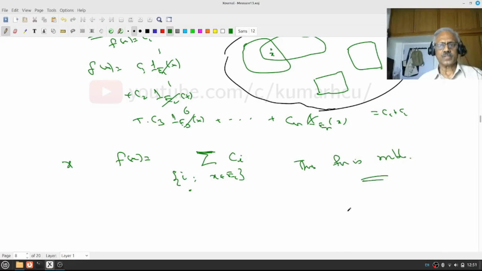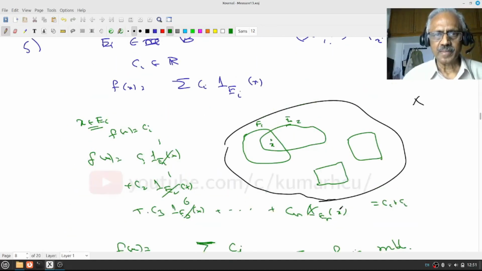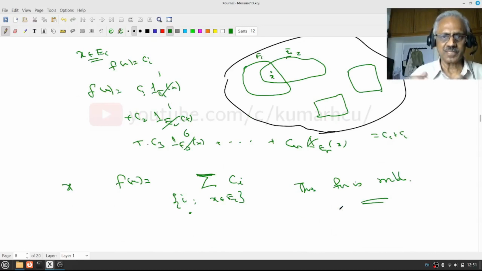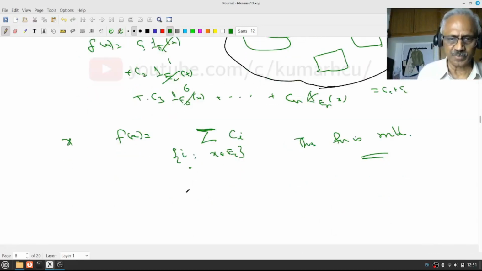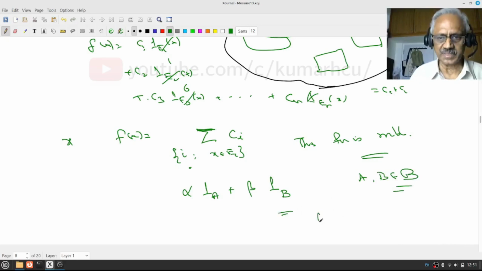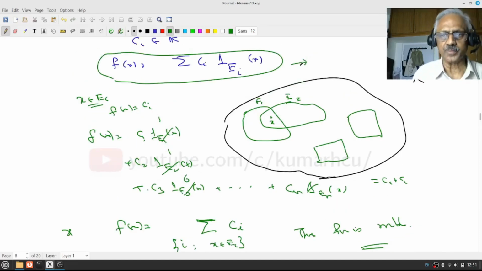One can prove it directly. It's not difficult. But later we will see the sum of measurable functions is measurable, and a scalar multiple of a measurable function is measurable, therefore this will be measurable. That will follow easily. But if you want, just try to prove it for only two terms, for example alpha times I_A plus beta times I_B, where A and B are measurable. Try to prove this rigorously. I just wanted you to learn how to work with this class of functions, because these functions are going to be used often later.